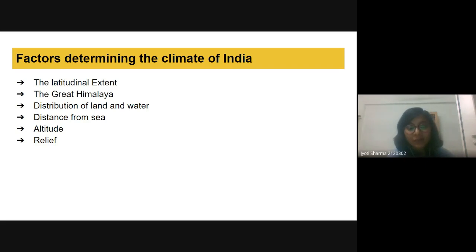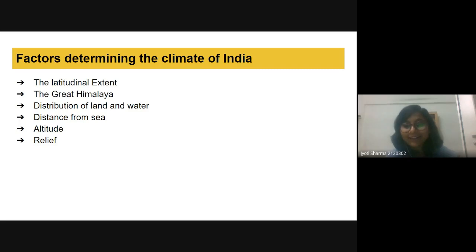So yes, because of the Greater Himalaya, these harsh and cold winds are not coming into India, and second, because of it, the monsoon remains within India only. It doesn't go anywhere. Okay. The third is distribution of land and water.